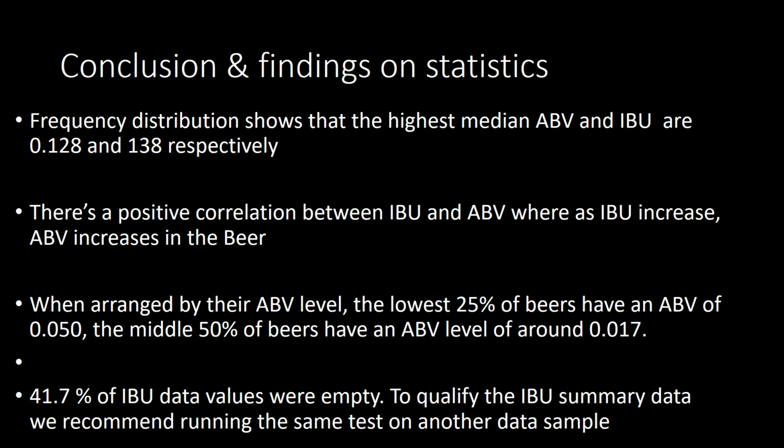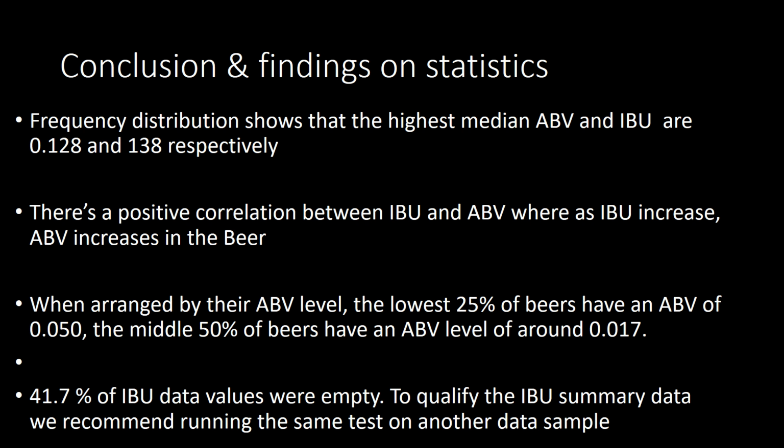In conclusion, our findings show that the highest ABV is 12.8%, and the highest IBU is 138. There is a positive correlation between IBU and ABV. That means that as IBU increases in beer, the ABV tends to be higher as well.